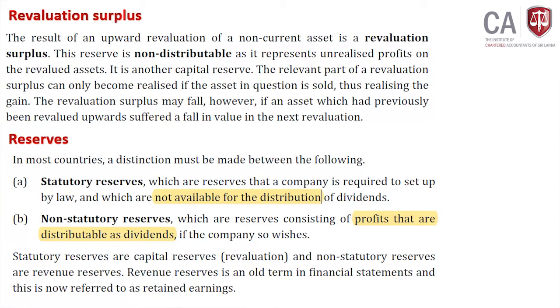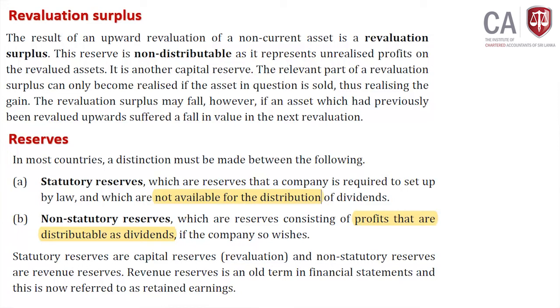You can't use those statutory reserves to distribute dividends, and you have to keep them in the business by law to ensure healthiness or going concern of the business sometimes. Non-statutory reserves means reserves consisting of profit that are distributable as dividends.